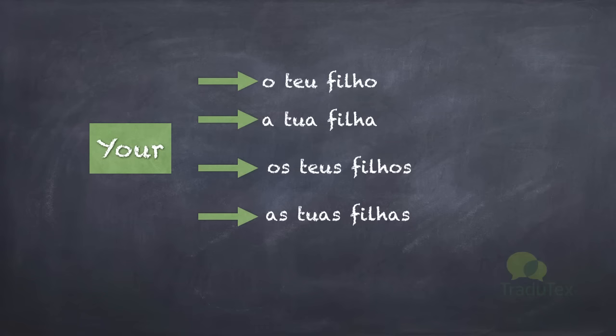So repeating, if you're just talking to one person and you want to say "your" something and you use the informal treatment with that person, the possessive you should use in Portuguese has four possibilities: o teu, a tua, os teus, as tuas.